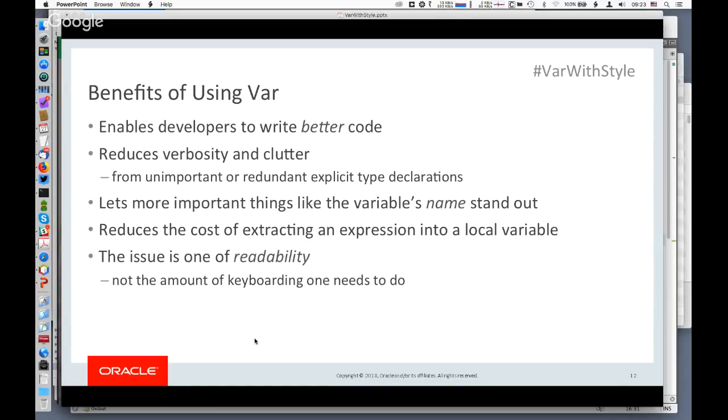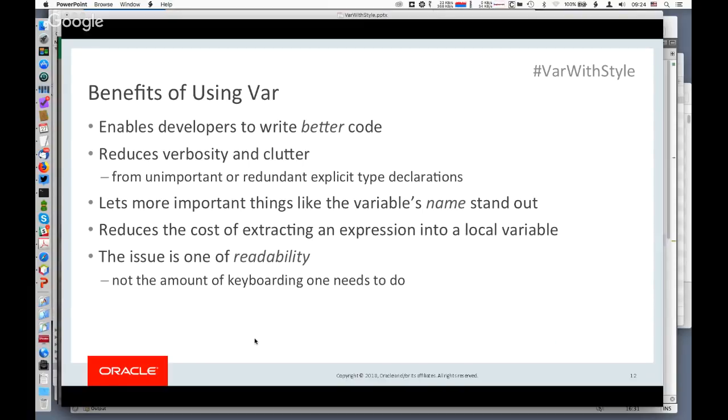Getting rid of clutter is one half of the equation. The other half of the equation is, if clutter is unimportant, you should get rid of it. But that also implies that there are things that are more important. For instance, the variable's name. And I have some examples of this, which I'll show. But you can argue that in many cases, the variable's name is more important than its type. And so we would want the names to stand out more in those cases.